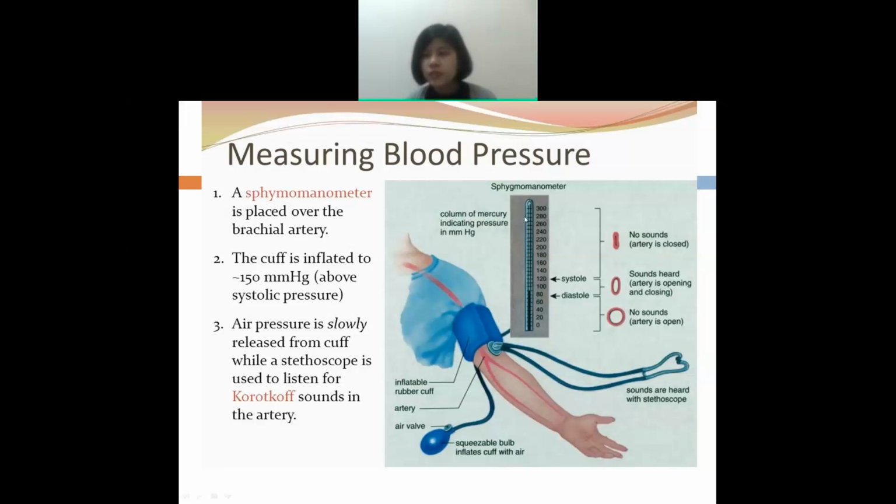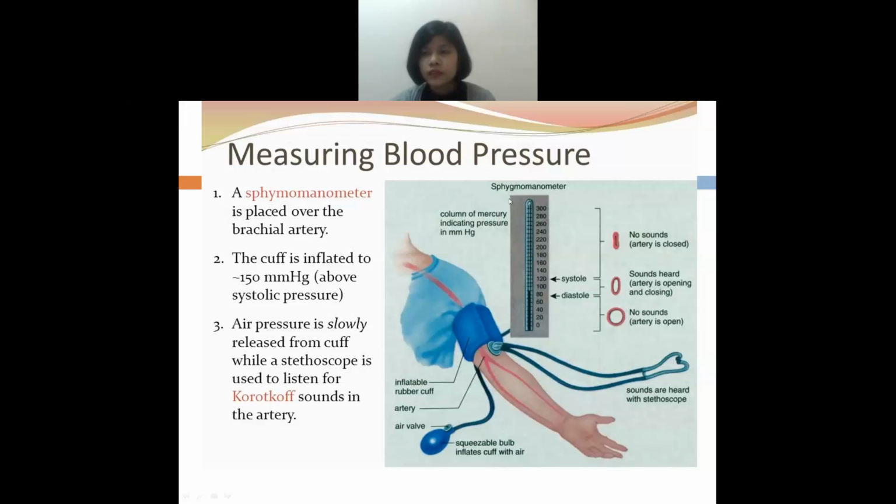Is this a blood pressure monitor? No, the other one. Can you see the screen or not? Yes, ma'am. This one is a digital blood pressure monitor, so it is digital, right?